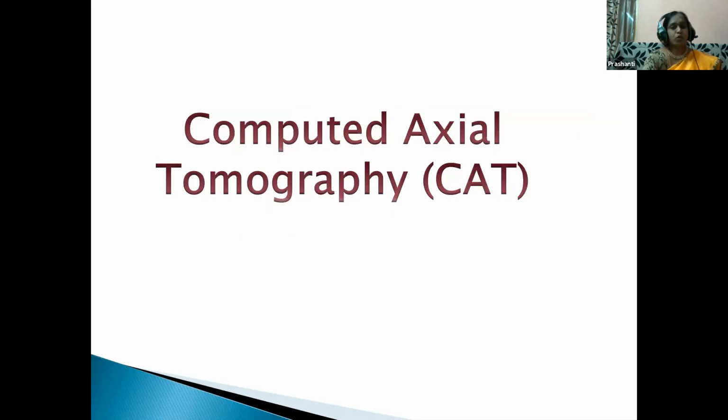Next, we go to computed axial tomography, that is CAT. Otherwise, we commonly call it a CT scan.